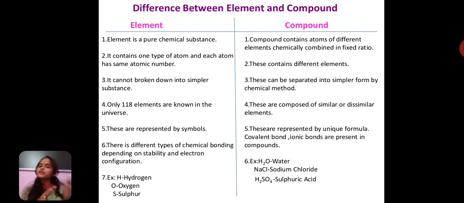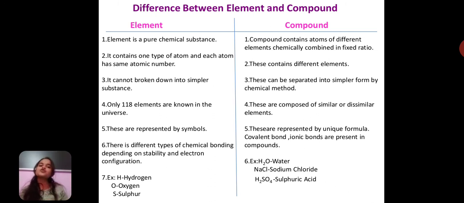Now let us see the main differences between the element and the compound, because most of the time we come across a difficulty: which should be said as an element, which as a compound, or which as a molecule. So let us see the differences. An element is a pure chemical substance. There is a chemical bond between atoms, but they are of similar kind. So two or more atoms of similar kind will give us an element, right?